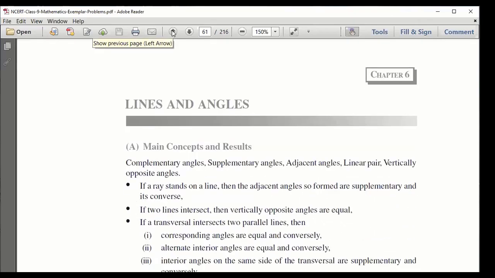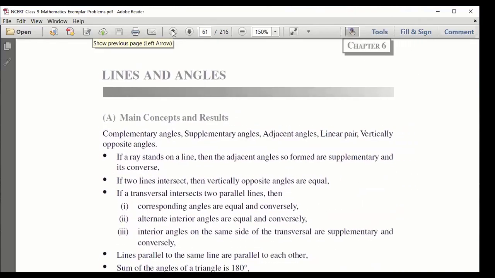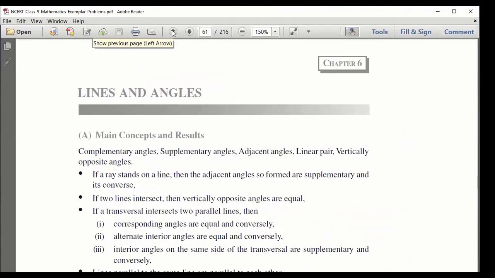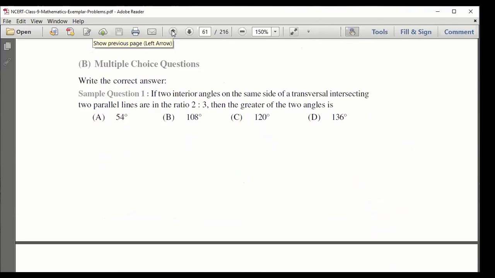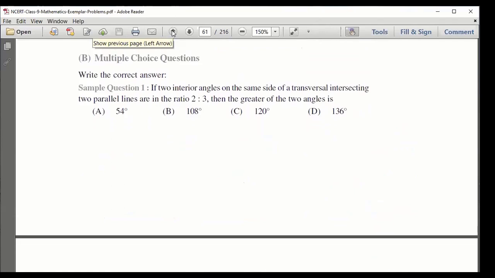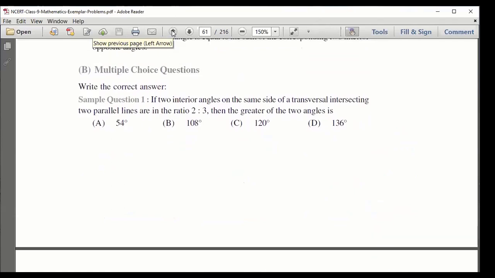Welcome. Lines and angles. We have done this, right? Are you ready to solve questions now, guys? Who can solve this? Two interior angles of the same side of a transversal intersecting two parallel lines.